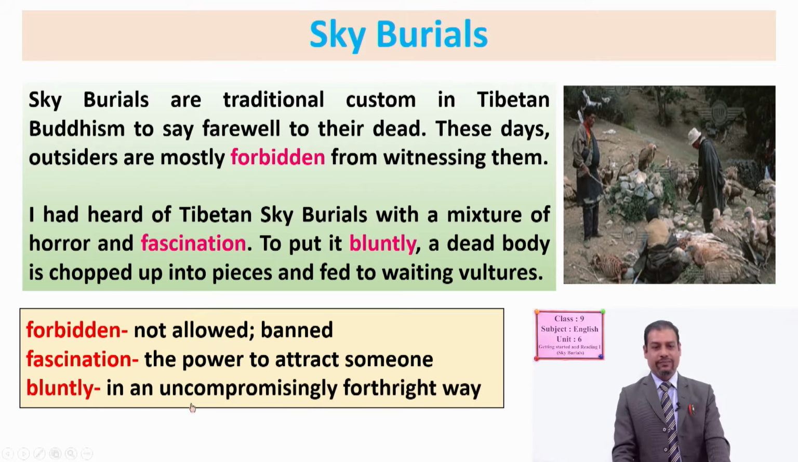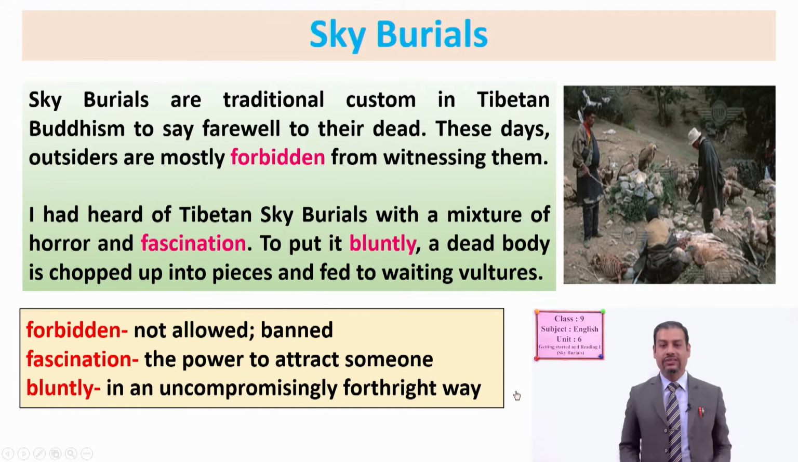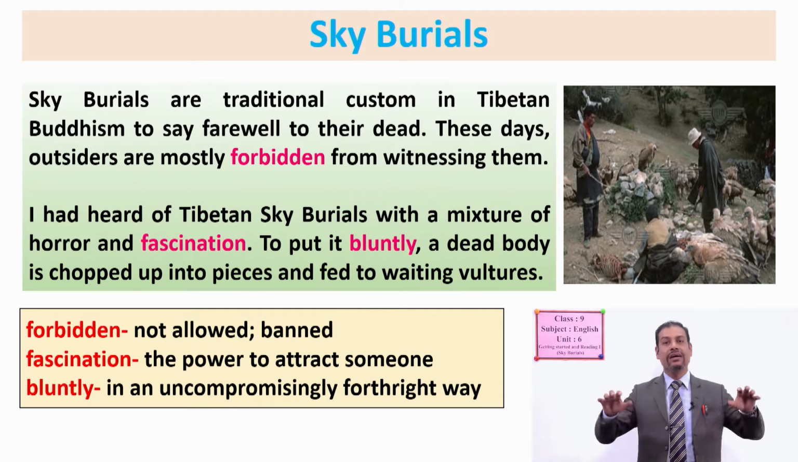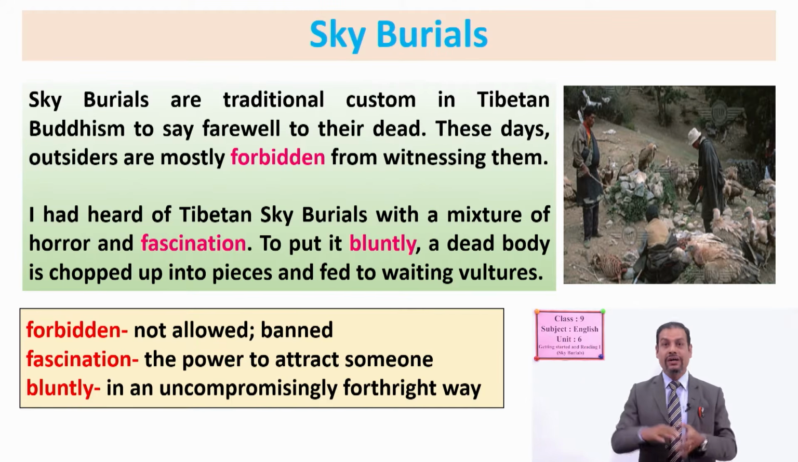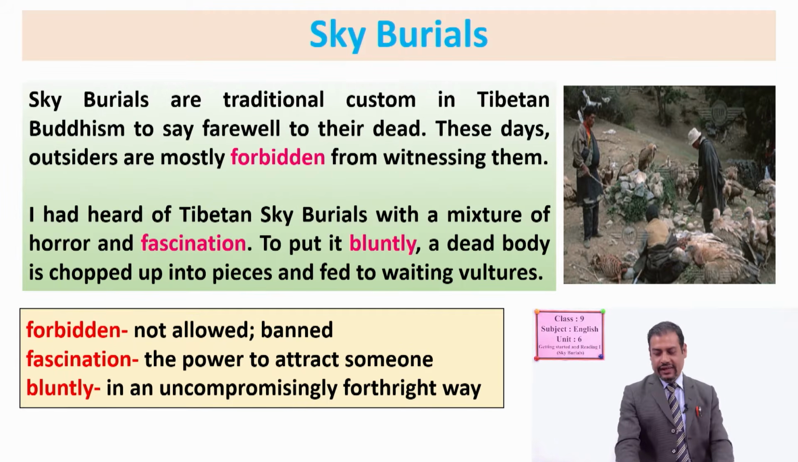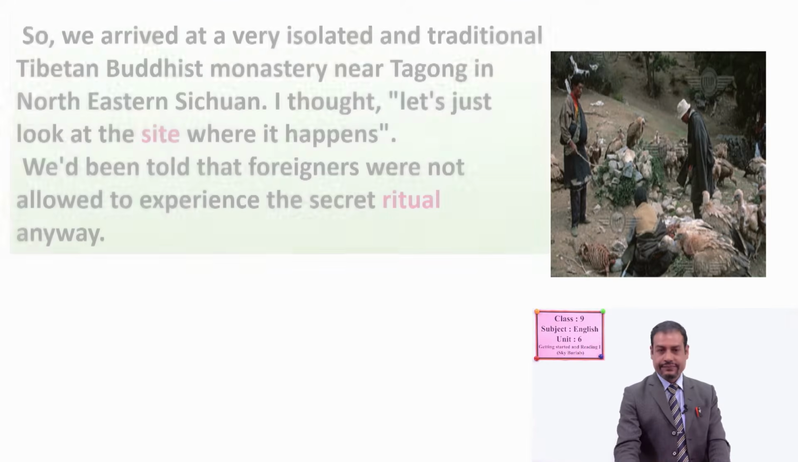Now bluntly, bluntly means in an uncompromisingly forthright way, okay. So it is a straightforward way, but that cannot be compromised, you know. So the dead body is chopped into pieces. So is it clear, all of you? Very good. If so, let's continue.